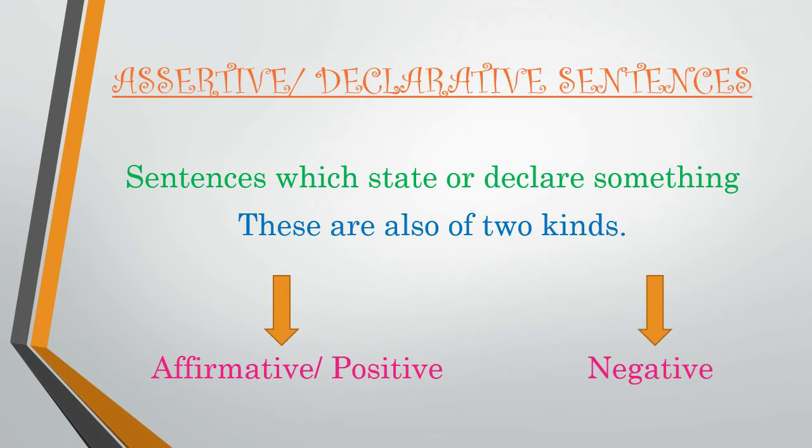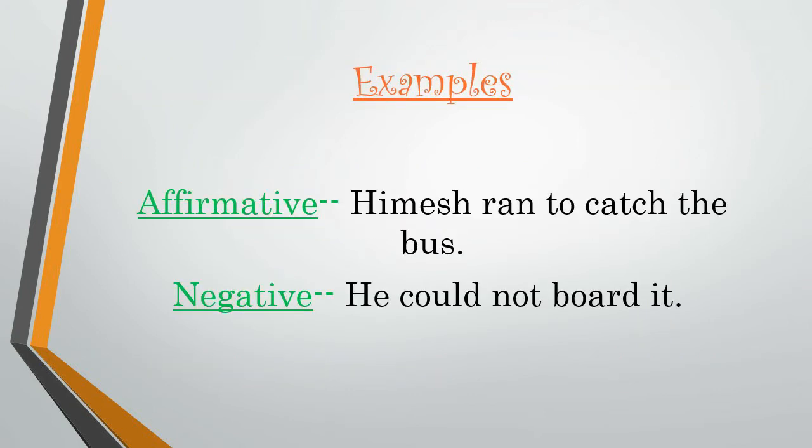What are assertive or declarative sentences? Sentences which state or declare something. Okay, which make a statement or any kind of declaration. Those sentences are known as assertive sentences. Now, these are of 2 kinds. First one, affirmative or positive sentences. Second, negative sentences. As you know very well, but still, let's take examples to understand them clearly.